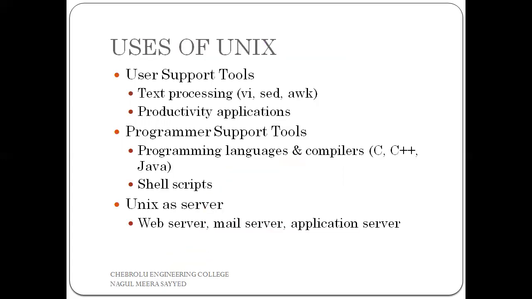Coming to today's topic, that is uses of Unix. Uses of Unix are nothing but some uses of our Unix operating system. The first one is user support tools. The Unix operating system itself supports user support tools. Next, the Unix operating system also supports programmer support tools. Next, the Unix operating system itself is used as a server operating system. These are some more uses of the Unix operating system.